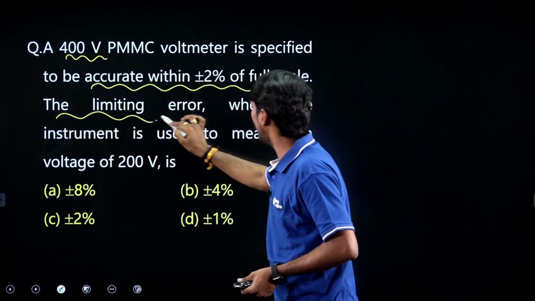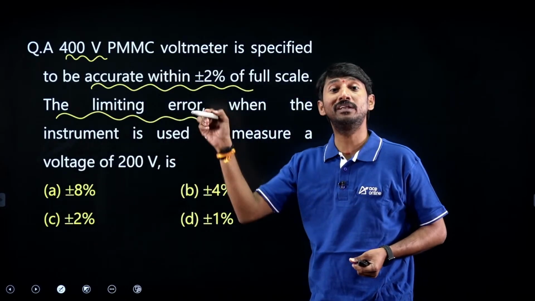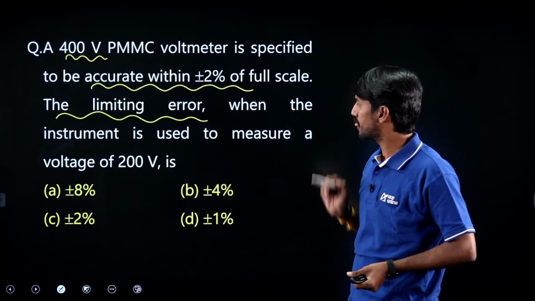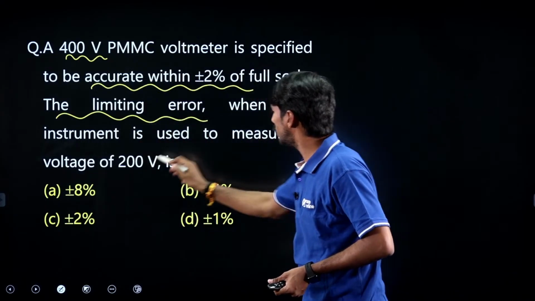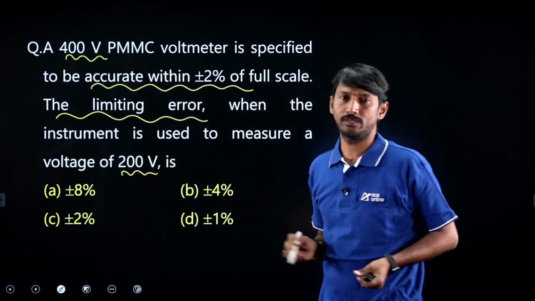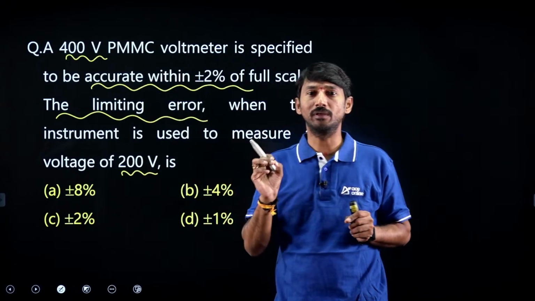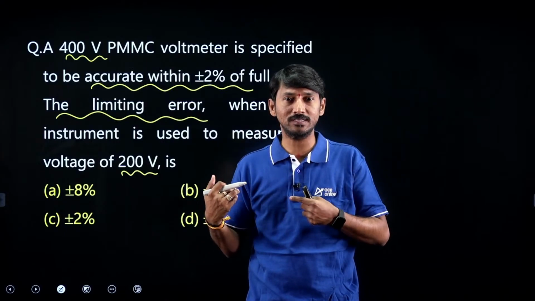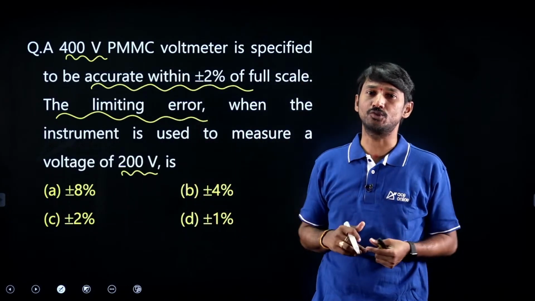The limiting error, what is he asking? Limiting error. If you see the options, yes, percentage limiting error. It is used to measure 200 volt. For every question, I will be giving around 30 seconds of time. You try to give the answers, then I'll check with my solution.